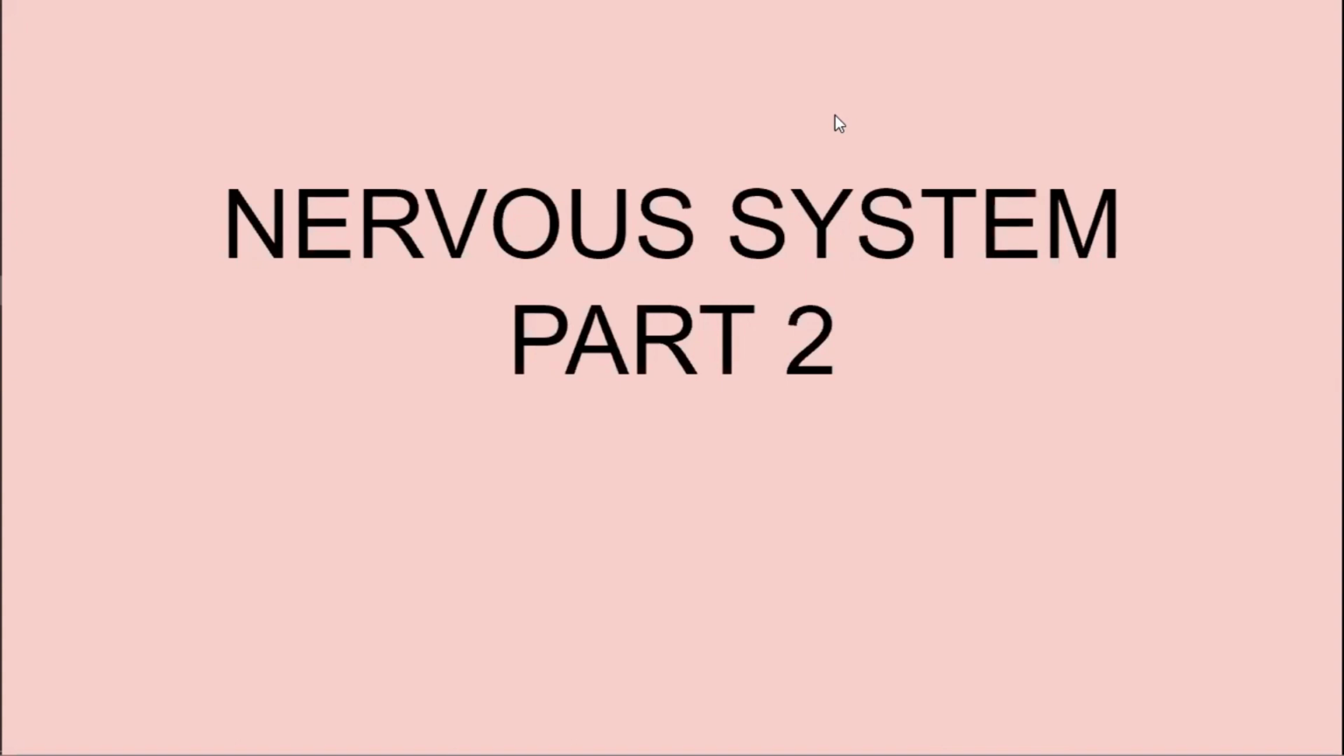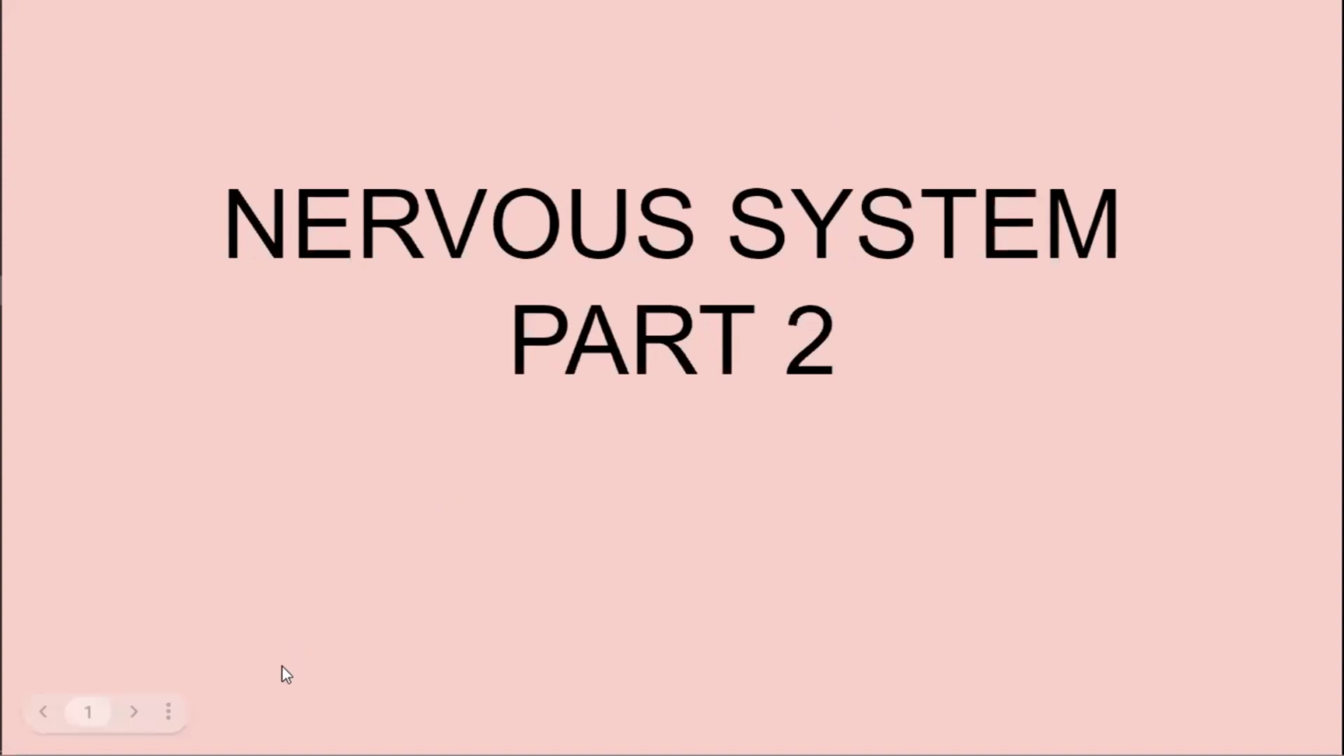We are once again here with the biology topic nervous system part 2. In the previous topic, we have seen nervous system part 1. What is nervous system? What are the two parts of the nervous system? We have divided nervous system into two parts, central nervous system and peripheral nervous system. What is central nervous system? Brain and spinal cord. What is peripheral nervous system?